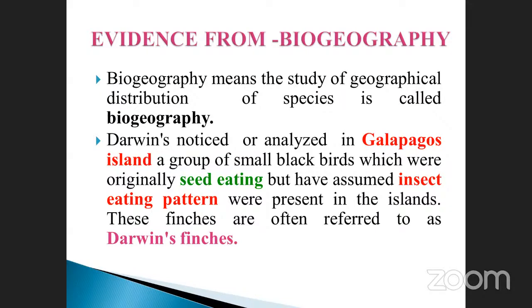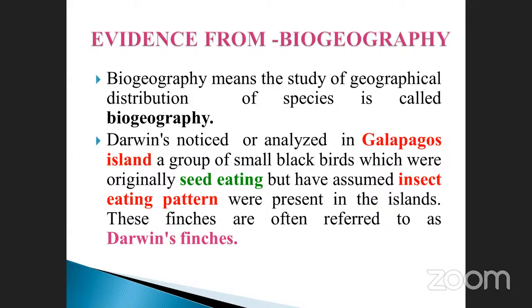This was analyzed by many scientists, but the most important scientist for your lessons is Darwin. Darwin noticed and analyzed this in the Galapagos Islands. Note it down, this is very, very important. The analysis was carried out on which island? They may ask this question: Galapagos Island.